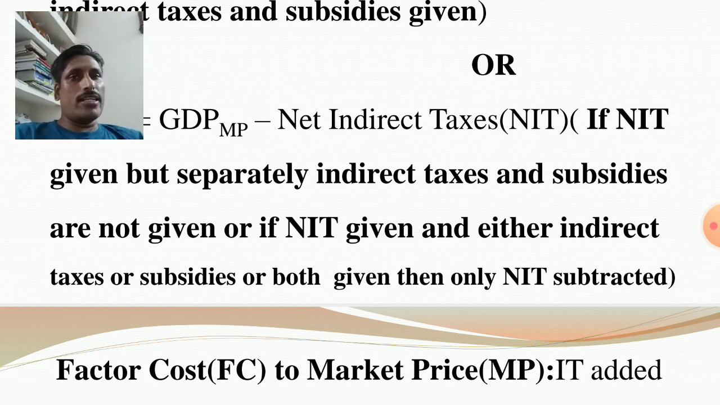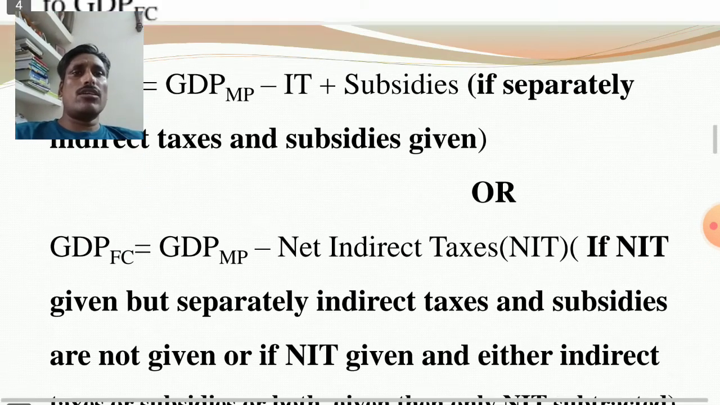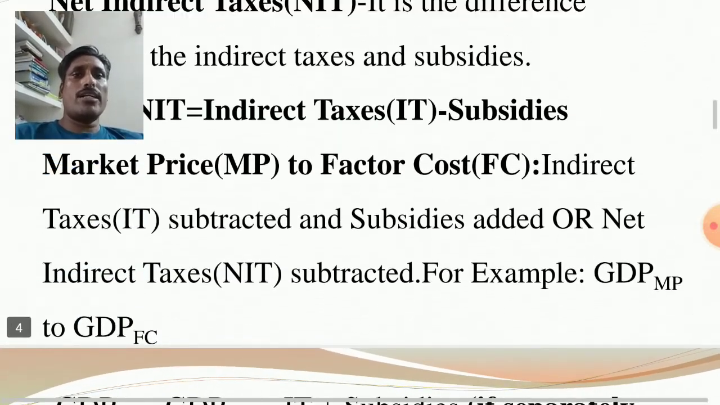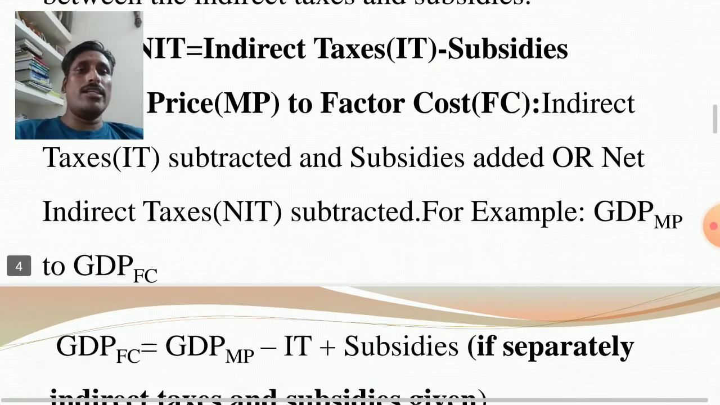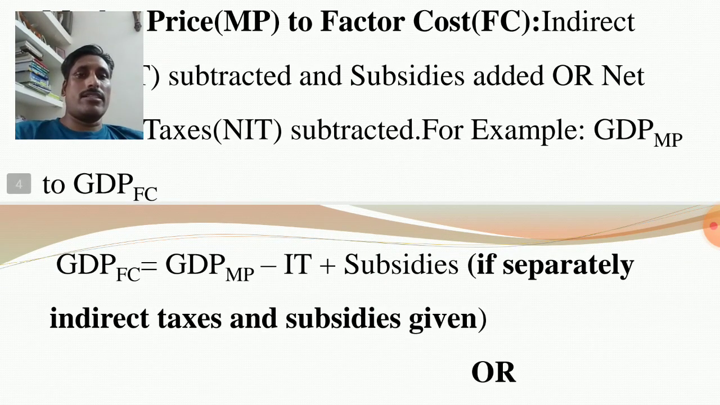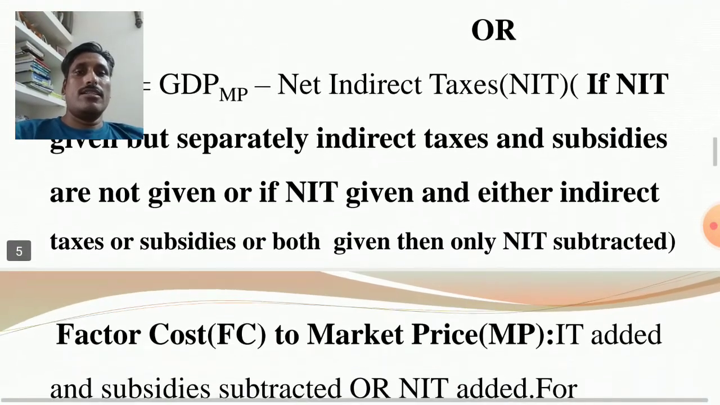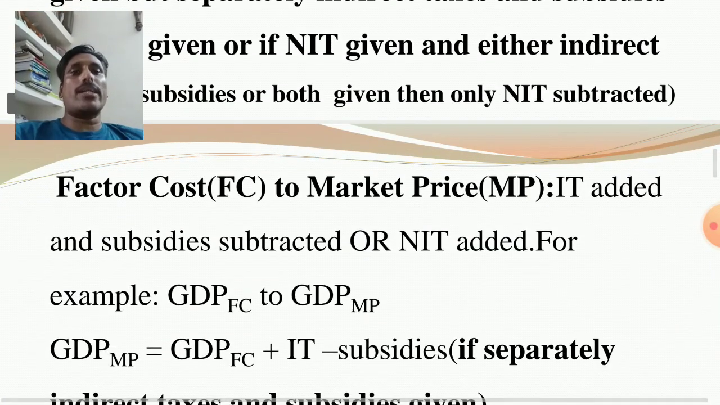If indirect taxes and subsidies are given separately, then indirect taxes must be subtracted and subsidies added. Or if NIT is given, then directly you subtract NIT. If NIT and indirect taxes are given, only subtract NIT, because NIT is the difference between indirect taxes and subsidies. Clear? So when converting from market price to factor cost, indirect taxes are subtracted and subsidies added, or NIT is subtracted. Similarly, factor cost to market price.